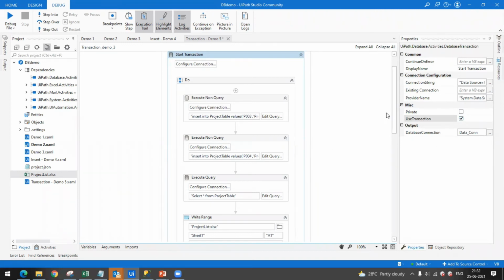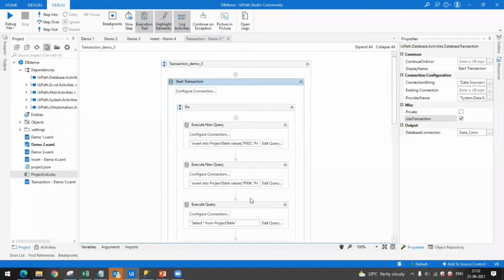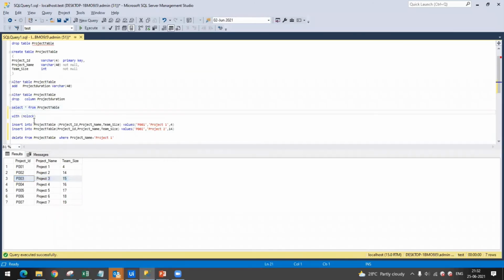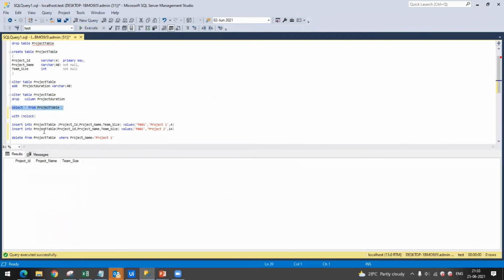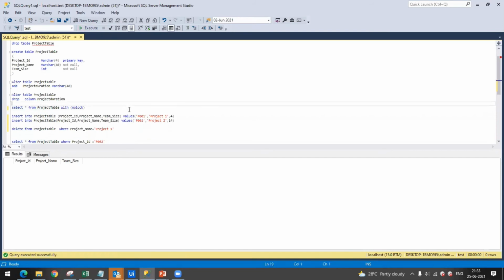So let us do one thing. For example, project 3 and project 4 are actually already present. So let me delete these, and later we will run with the last work here. I have deleted all the values. You can see there are 0 records now.